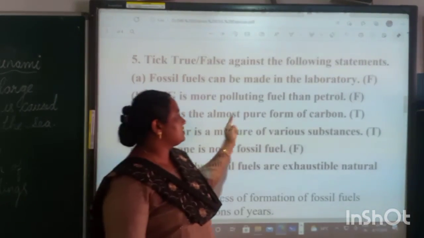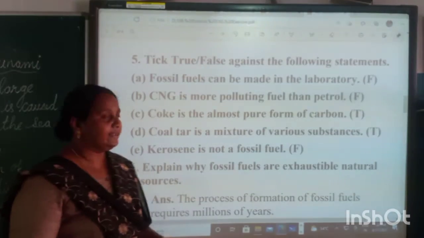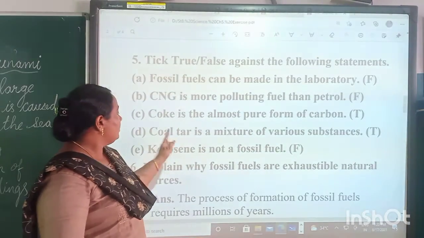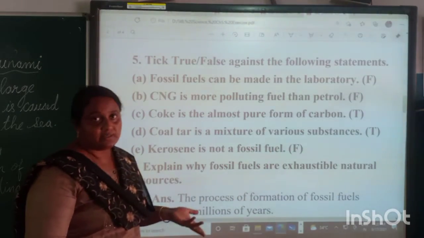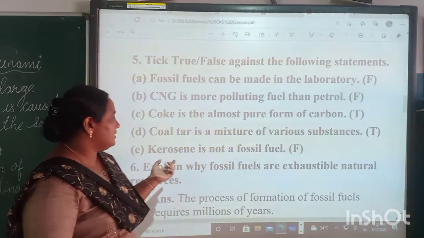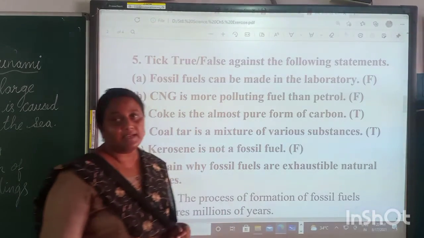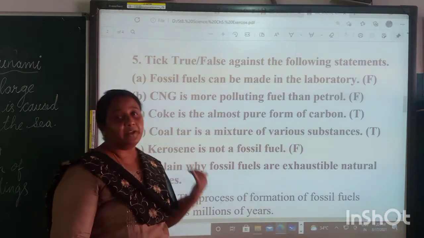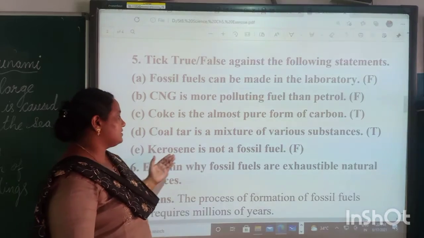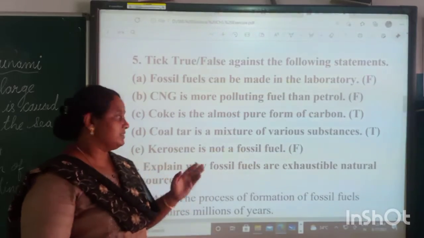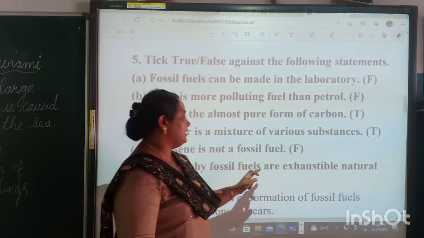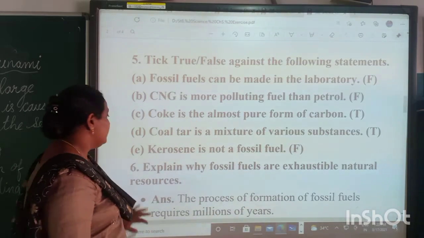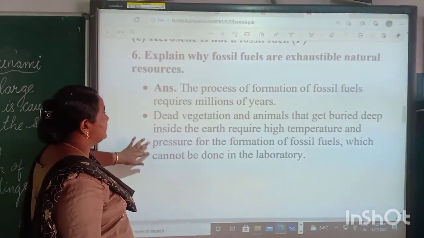Coke is almost a pure form of carbon. That is true. Coal tar is a mixture of various substances. That is also true. Kerosene is not a fossil fuel. Is that true? No. Kerosene also is a petroleum product. So, kerosene is a fossil fuel. So, it is false. Explain why fossil fuels are exhaustible natural resources.